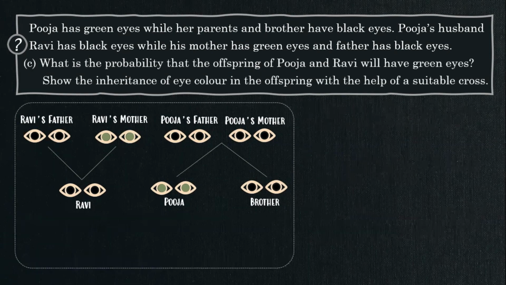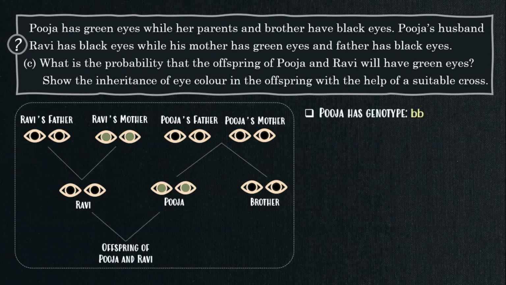Let's see the third question. What is the probability that the offspring of Pooja and Ravi will have green eyes? Show the inheritance of eye color in the offspring with the help of a suitable cross. Now let's see the offspring of Ravi and Pooja.